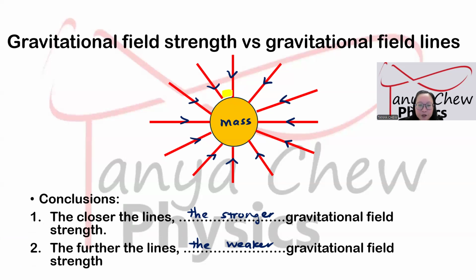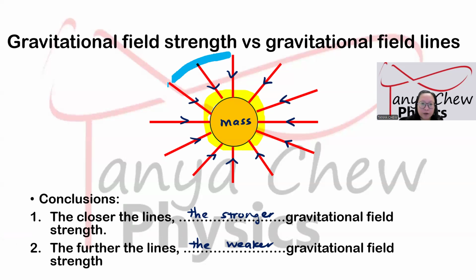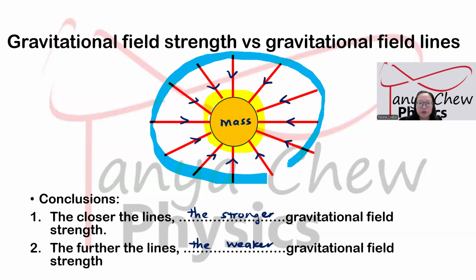Let me do some highlighting here. Could you see that the gravitational field lines in the yellow region are closer as compared to the gravitational field lines at the blue region? At the blue region, the gravitational field lines seem to be more spread out. The distance between one field line and the next is larger as compared to the yellow region.